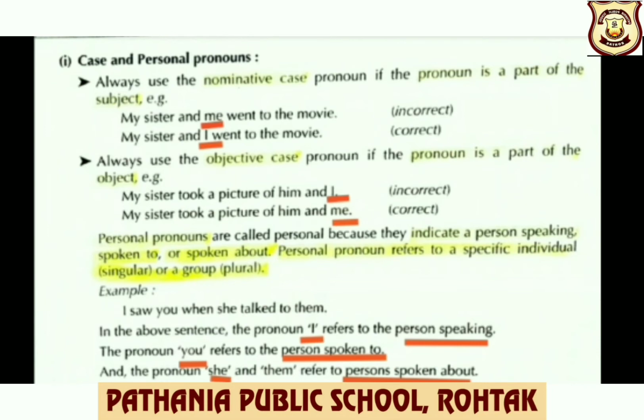Look at the example. My sister took a picture of him and I. Here, I at the object position is incorrect to use. Whereas we should use me in place of I.